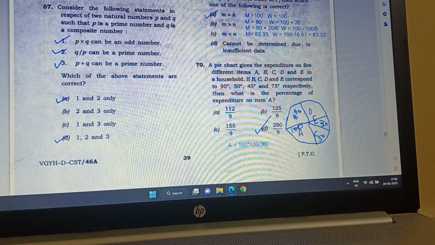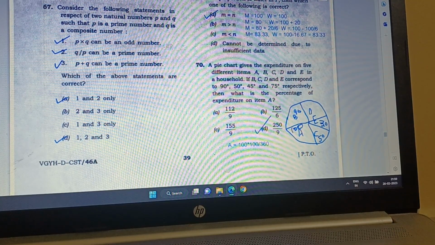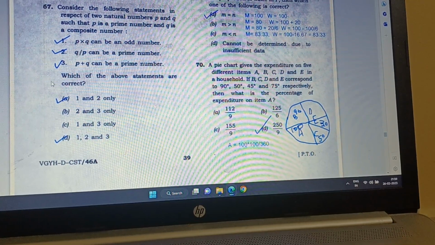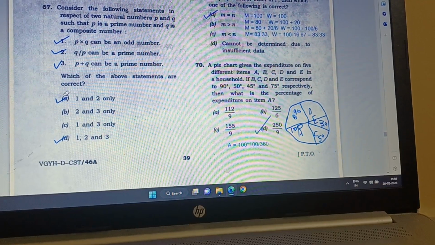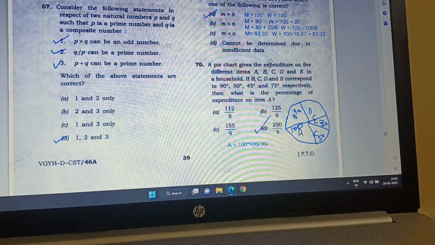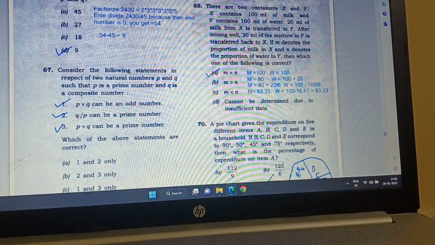So while recording the video, I am finding what mistakes I had carelessly made earlier. So D is the correct answer to this question. Now, next question.